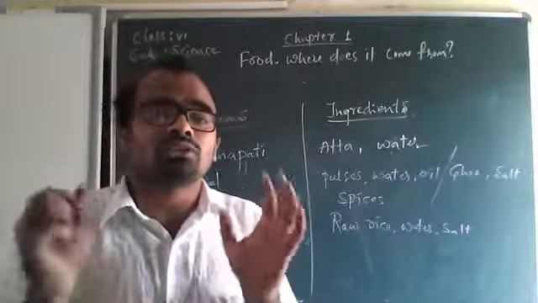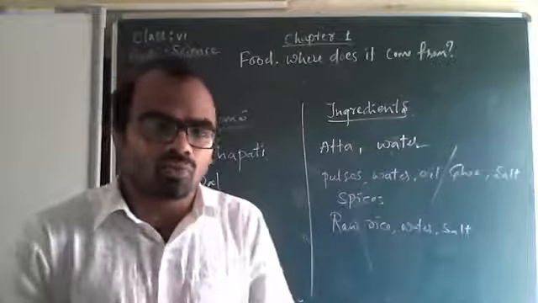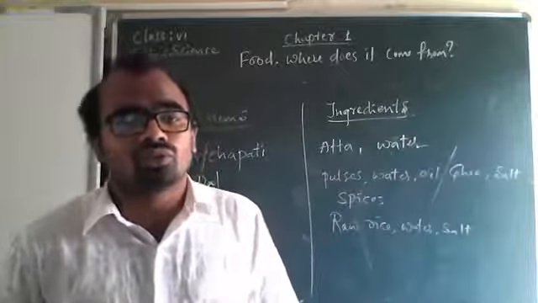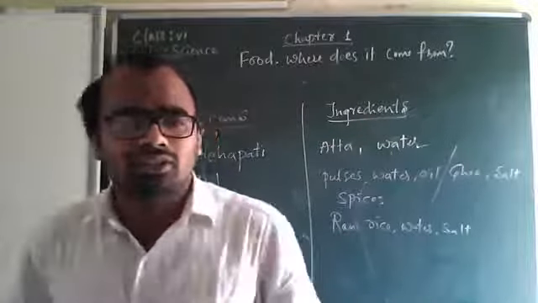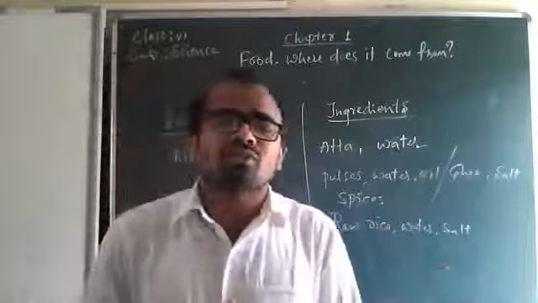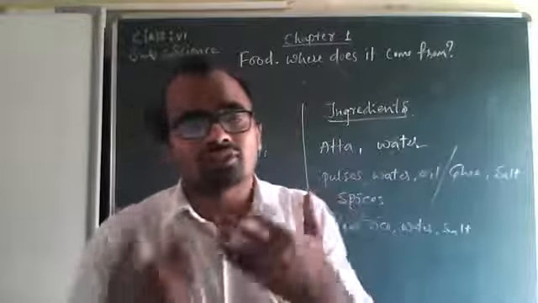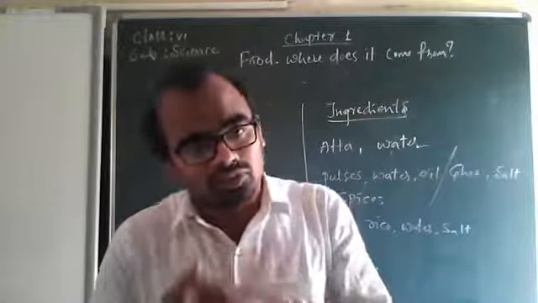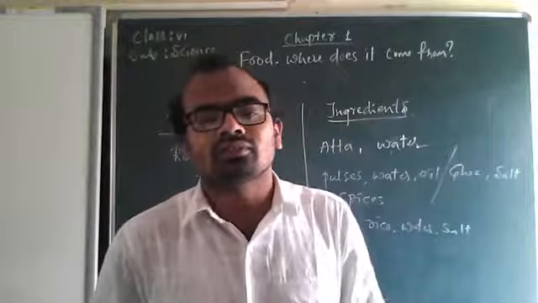Okay, so these are the foods. We cannot live without food. Food is the important thing, the third important thing after air and water. So there are different sources of food, of course, plants and animals. We will learn all that in the next class. We all eat different kinds of food depending upon the climate and nature of the place. My food taste is different, your food taste is different, and in different regions different foods are eaten.